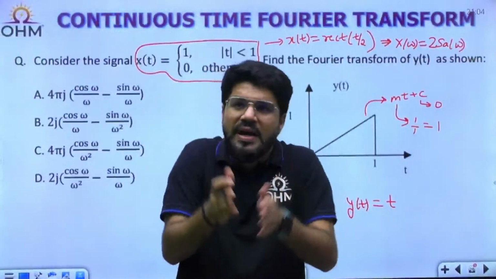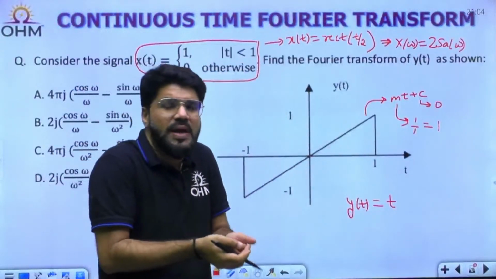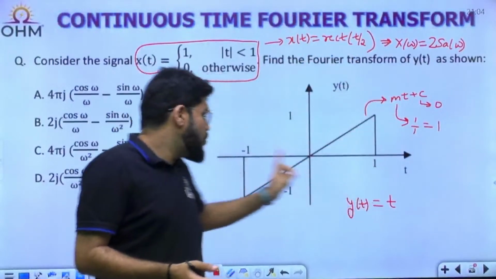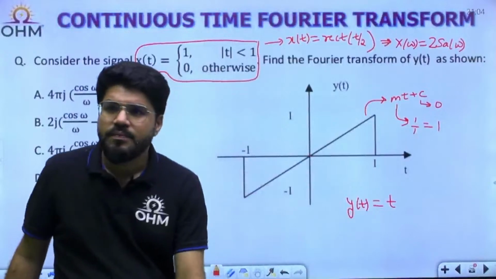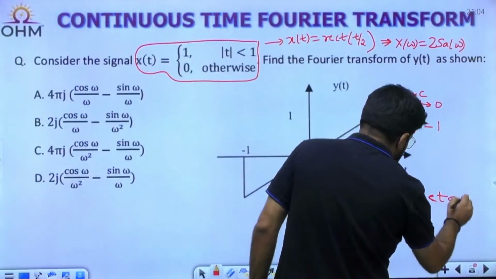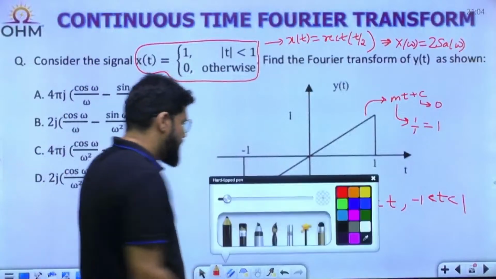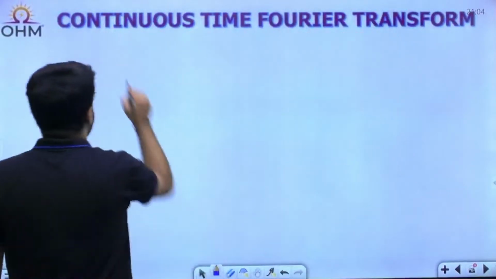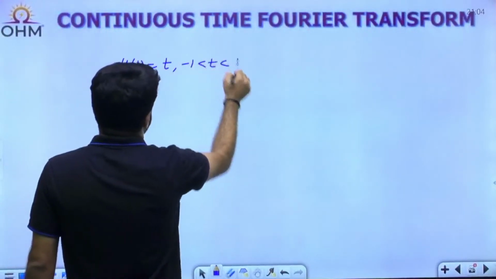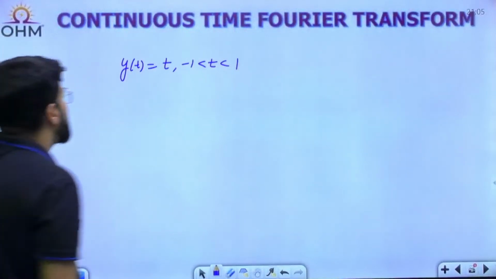But if I leave the answer as y(t) equal to t, it means y(t) equal to t throughout for all values of time. But no, y(t) is equal to t only from t equal to minus 1 to 1, very clearly shown in the picture. So y(t) equal to t for t between minus 1 and 1.